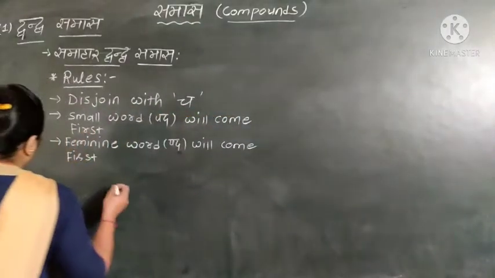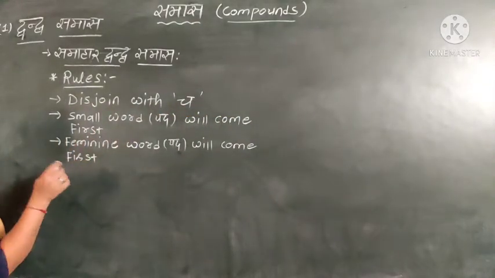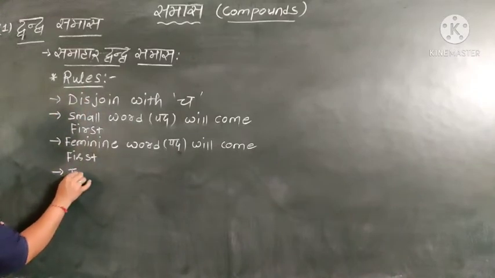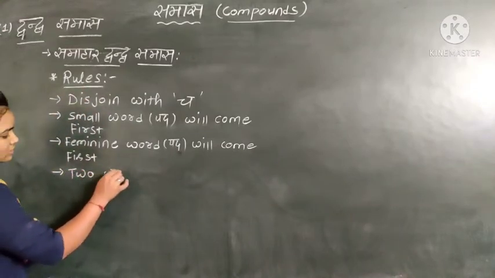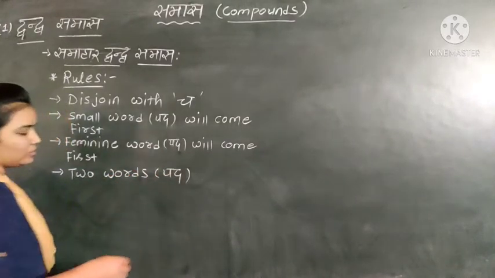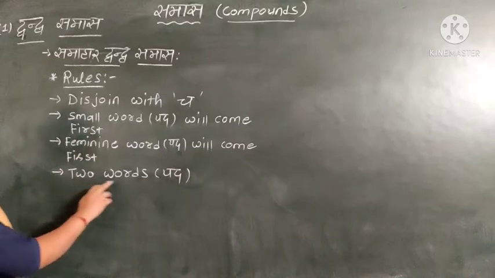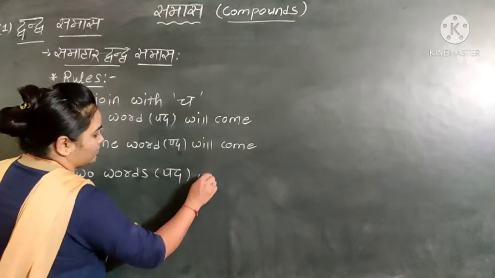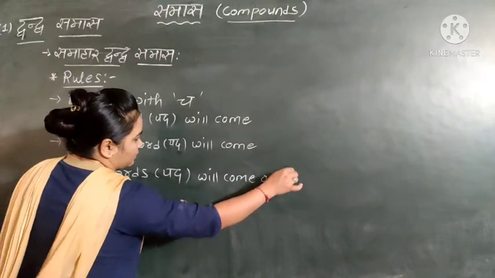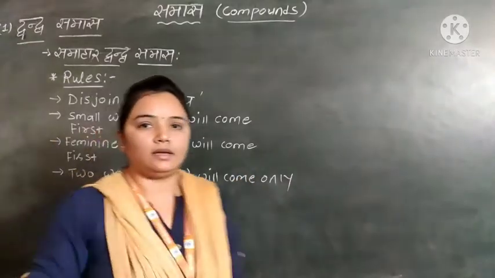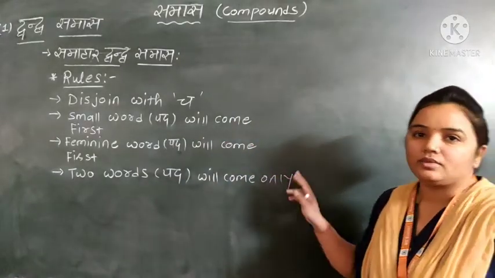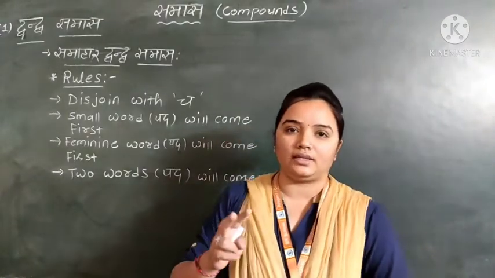So now what is new is that in the samahar dvandva samas, two words, means pad, will come only. Means इसमें 2 ही पद आते हैं.